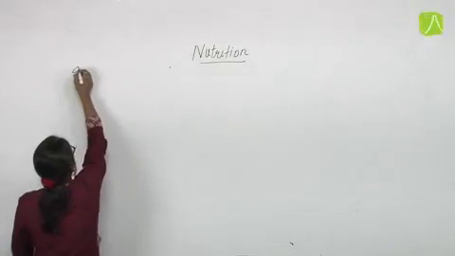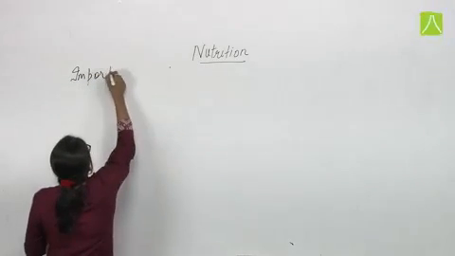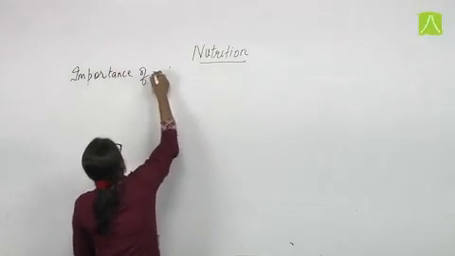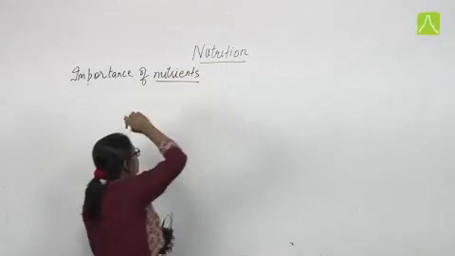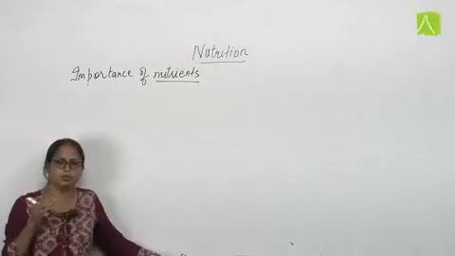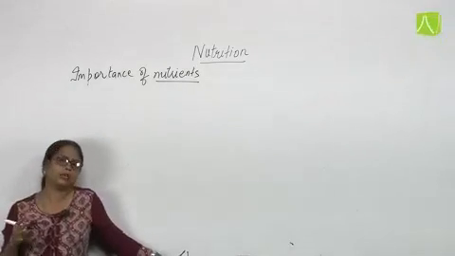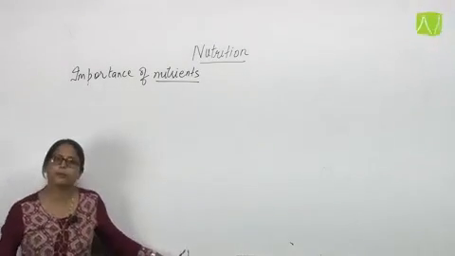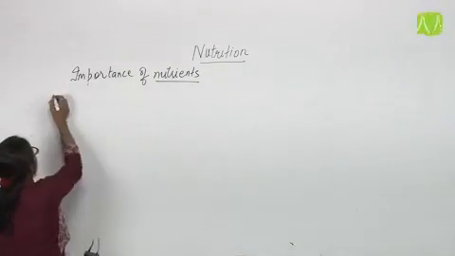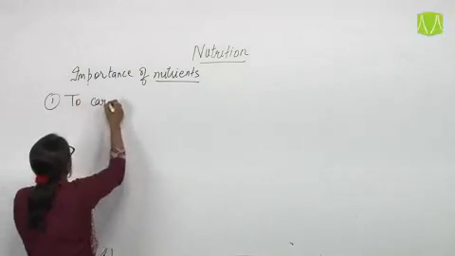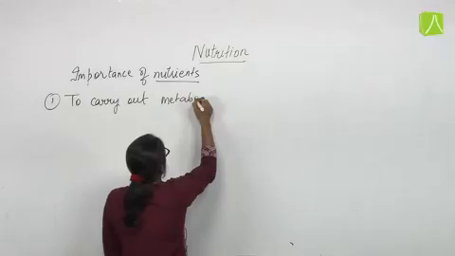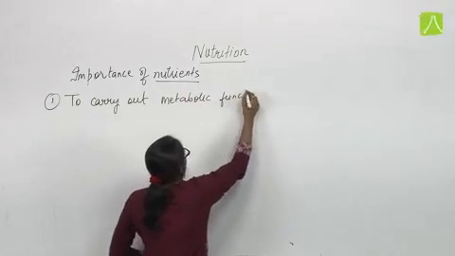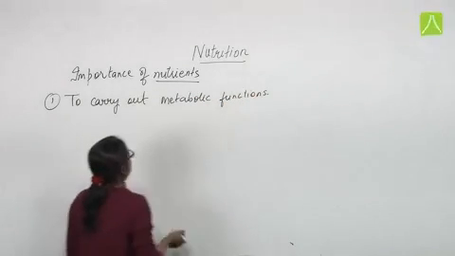What is the importance of nutrients? The importance of nutrients is actually compelling all the living organisms to utilize them in a different manner. So what are the importance? Firstly, to carry out metabolic functions, either catabolism or anabolism.